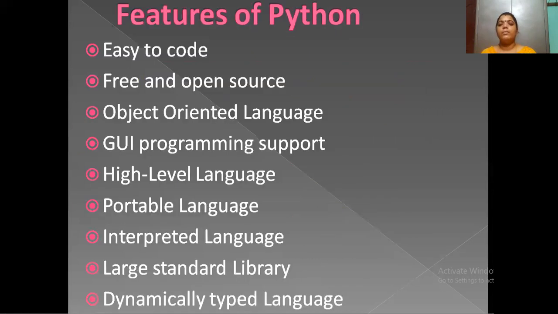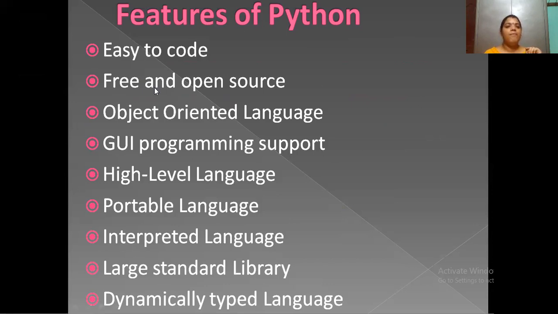Okay. Next, what are the features of Python? Here comes easy to code. Anyone can understand and learn the Python language. Without knowledge of computers or programming, we are able to write the code and learn it within hours. That is called easy to code.